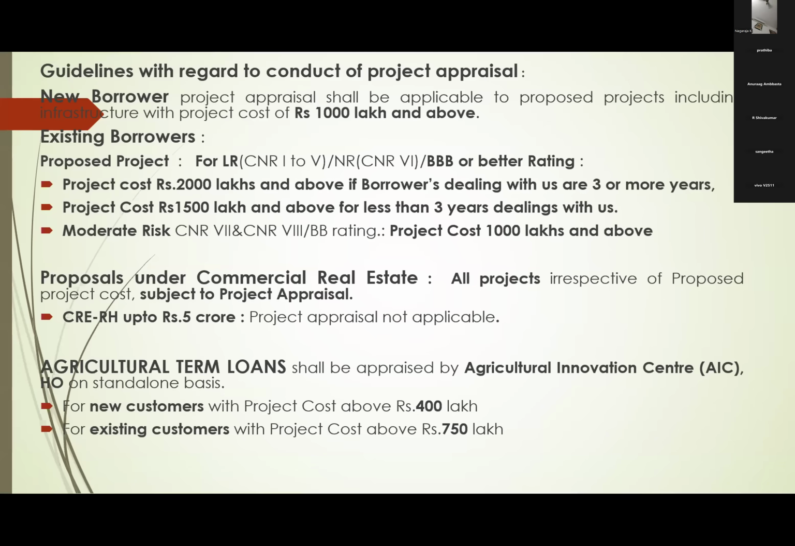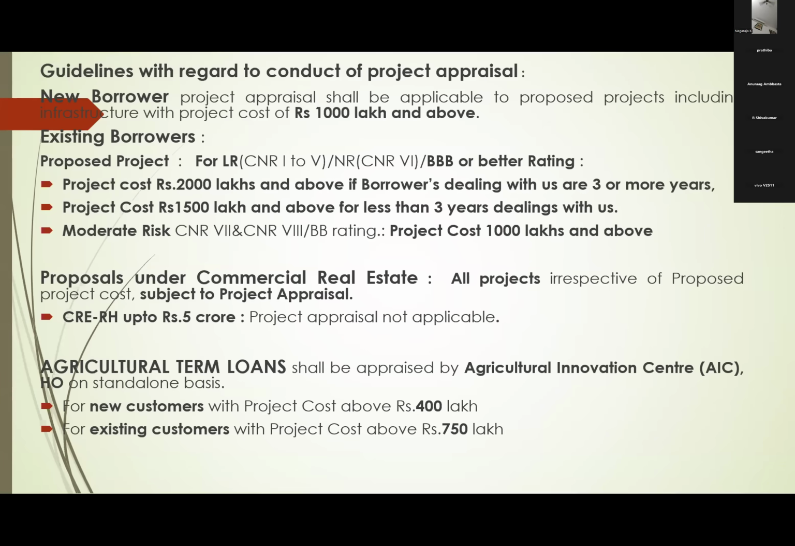Right? In case of commercial real estate, as already discussed, for all CRE projects, irrespective of proposed project cost, project appraisal must be done. But CRE up to 5 crores, residential housing, is exempted. You need not do it. For agricultural term loans, AIC will do it, the Agricultural Innovation Center, as we call it. Earlier we used to call it Agricultural Consultancy Services. It is at the head office. Now it is the Agricultural Innovation Center. They will do project appraisal of agricultural loans.